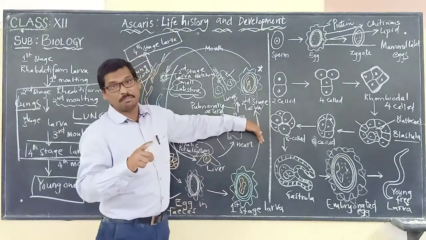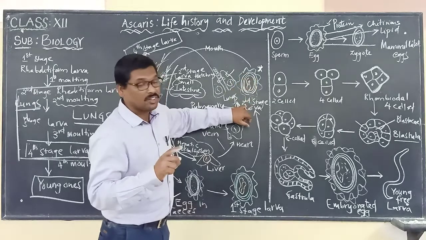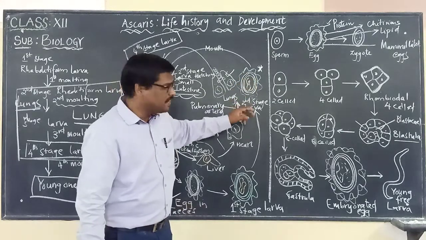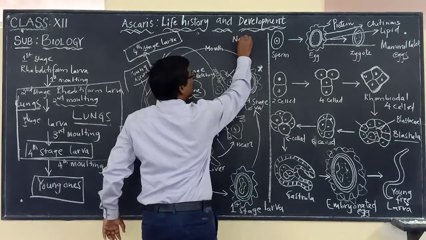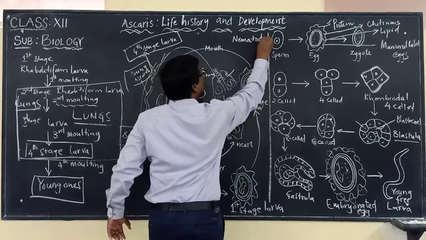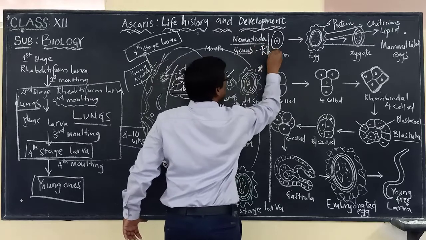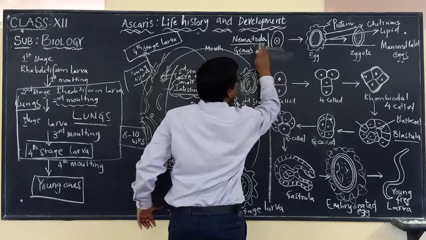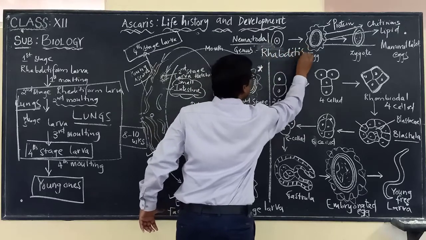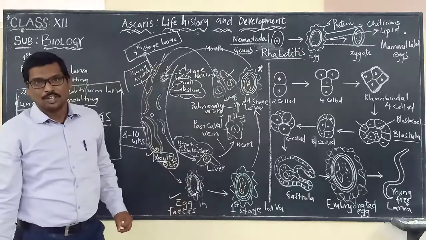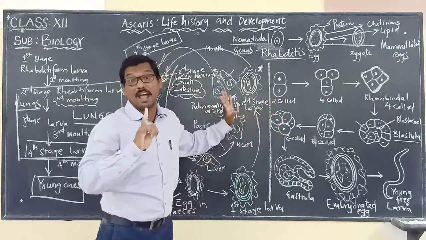Then it undergoes the second molting, changing into the second stage larva. This is infective to man, which we are calling what? Rhabditiform. Why are we calling it Rhabditiform? Please note, because in the phylum Nematoda, there is a genus called Rhabdites. Please remember, there is a genus called Rhabdites. So it will appear like this, these Rhabdites. So that's why the name is given as Rhabditiform.